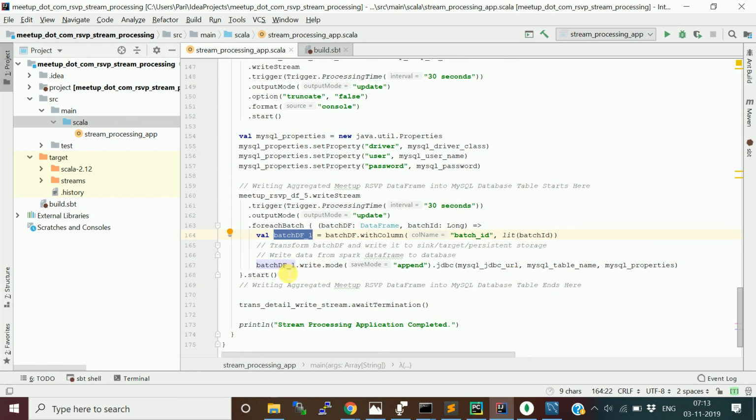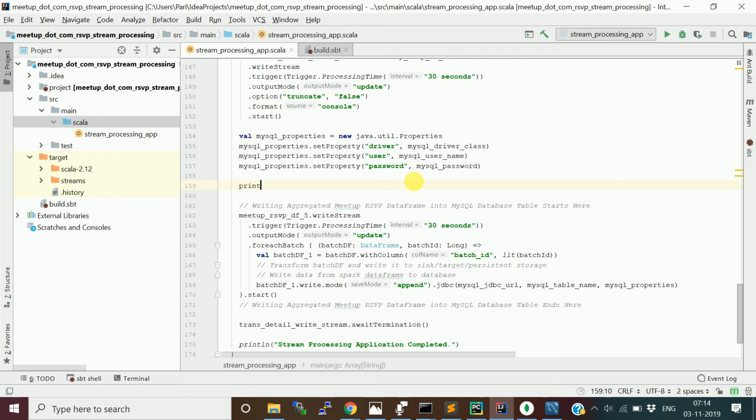To write the data frame to MySQL, data frame dot write dot mode, and give the mode as append, and dot jdbc, and provide these details: the jdbc URL which we formed at the top, then the table name, which table you want to publish to, then the MySQL property. Let me print this URL for you to have a reference. Okay, so this is the one.